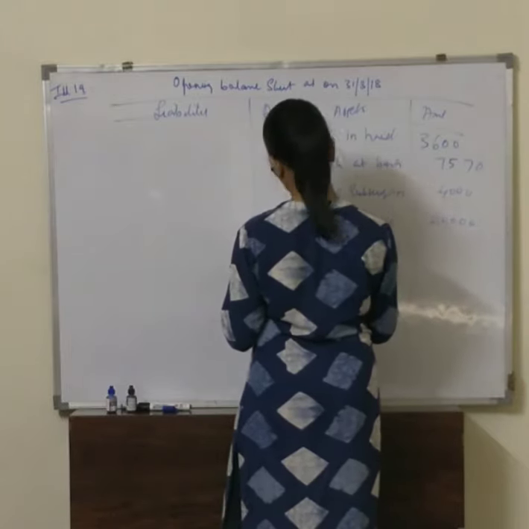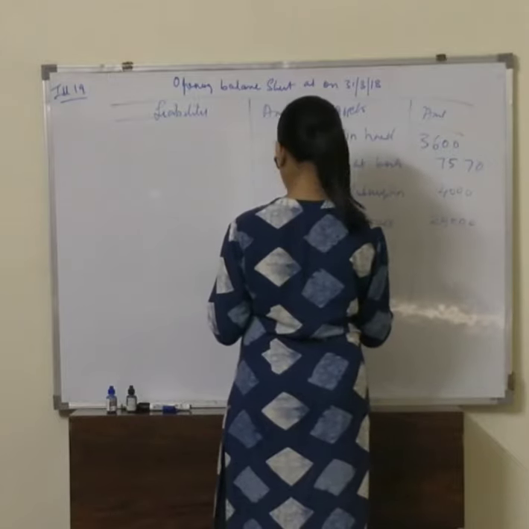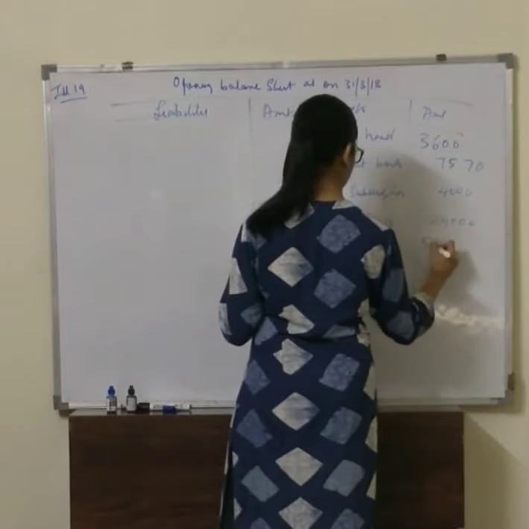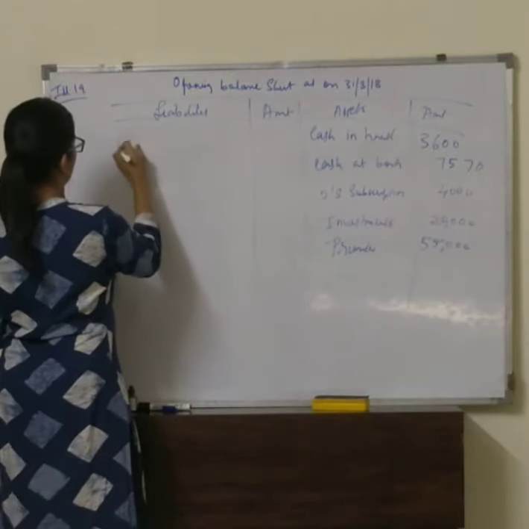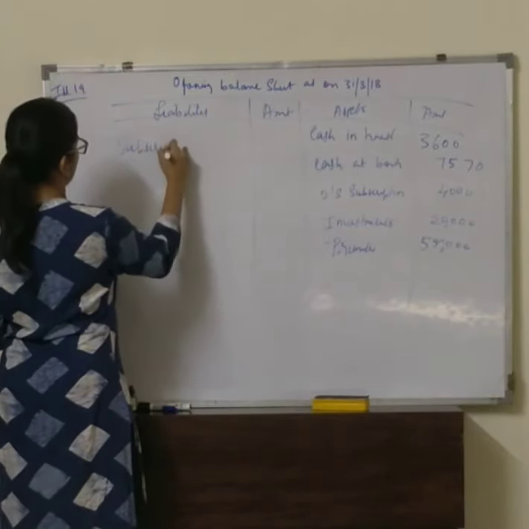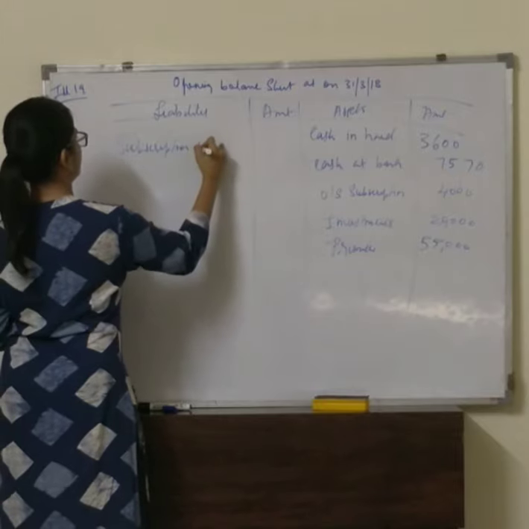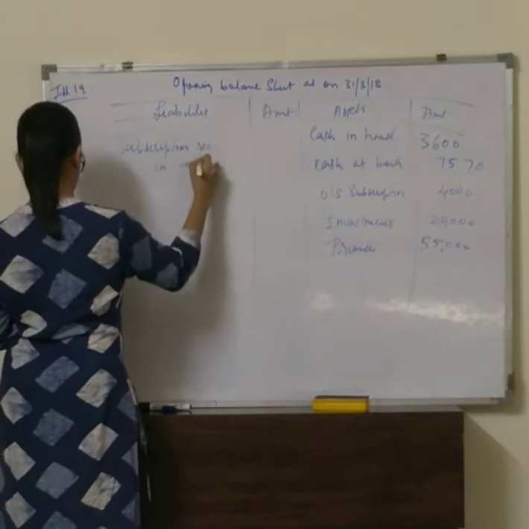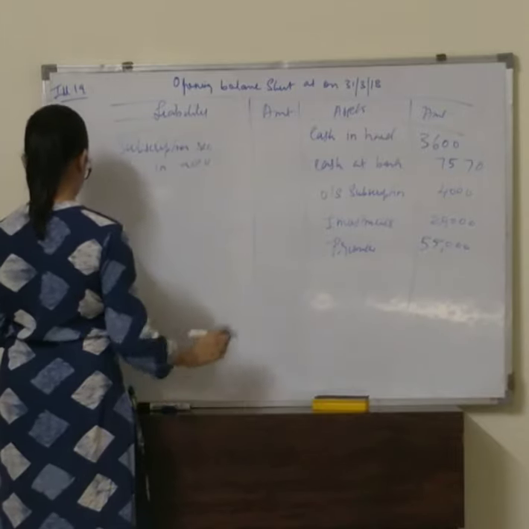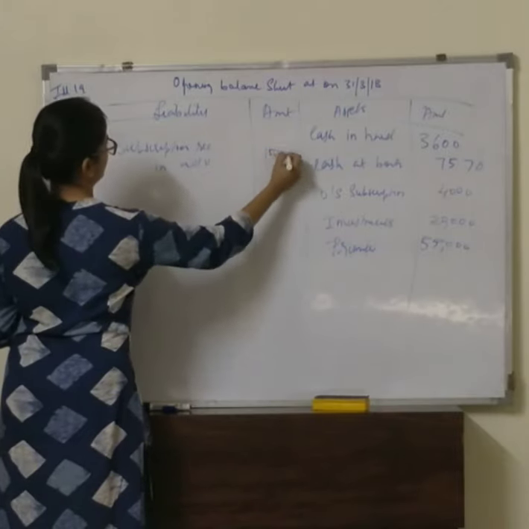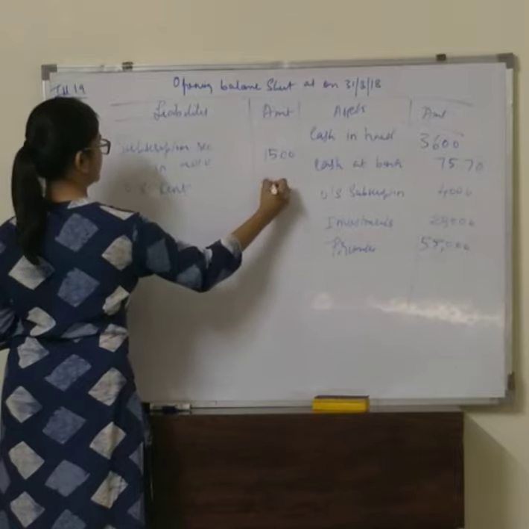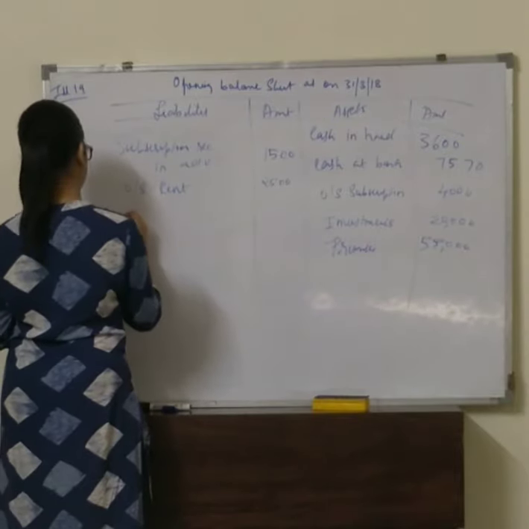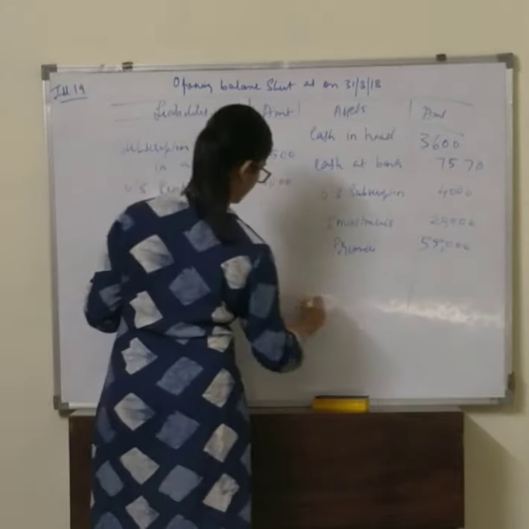We have premises 55,000. On the liability side we have subscription received in advance, it is 1,500. Then we have outstanding rent 2,500. We total both the sides.